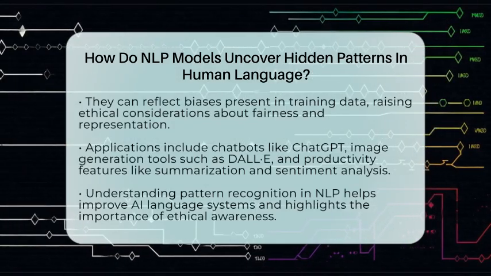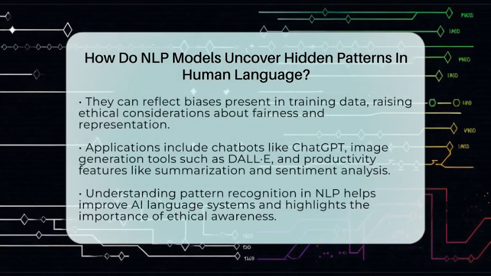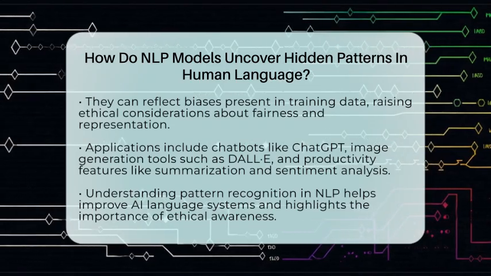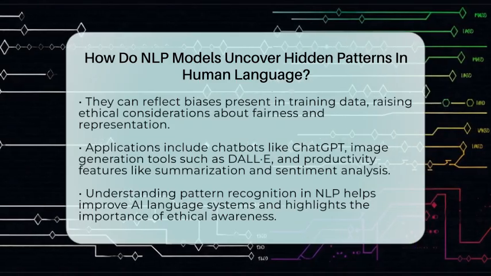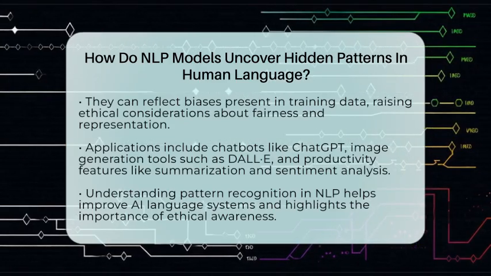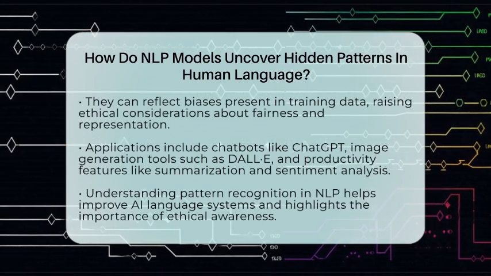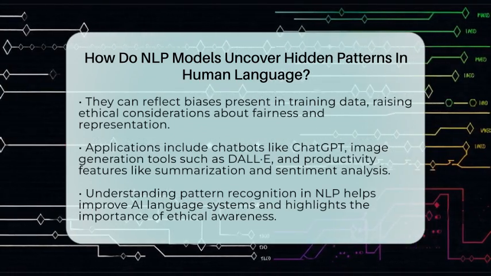These models are used in many ways. ChatGPT generates human-like responses by recognizing language patterns. Image generation tools like DALL-E and Midjourney interpret text prompts to create images, relying on language understanding. Productivity tools use NLP to summarize texts, find keywords, analyze sentiment, and generate content automatically.